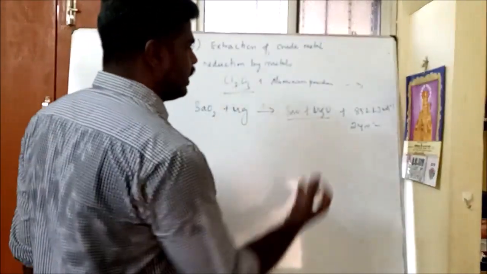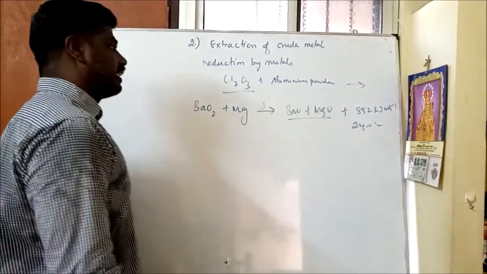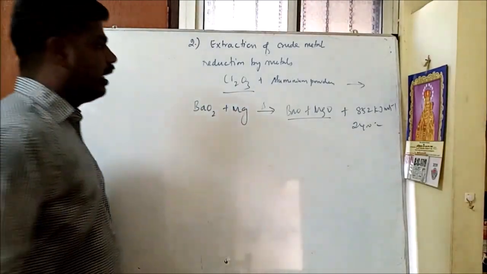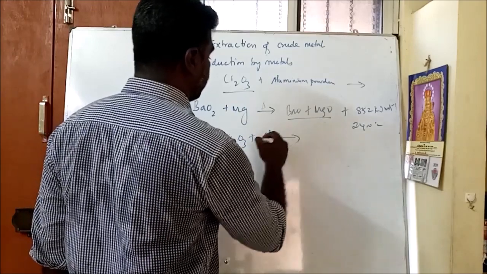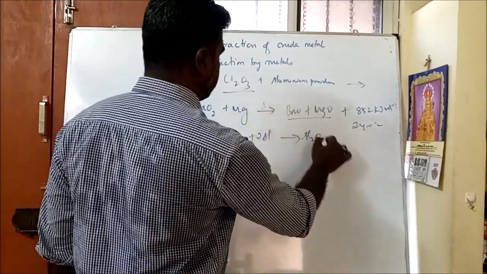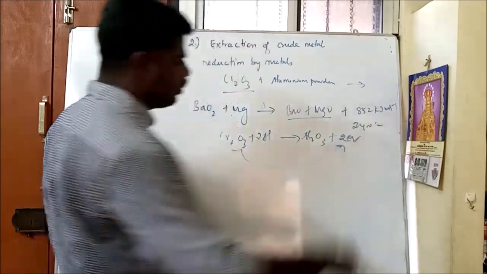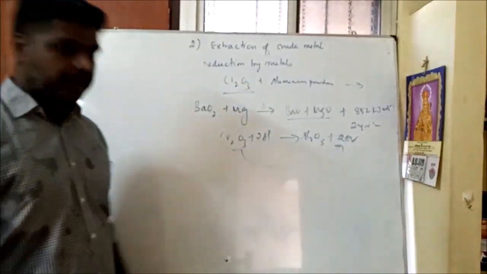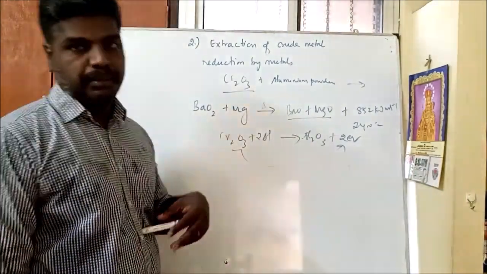With the help of this enthalpy, I mean heat, we can start the reaction. Metal oxide mixed with the aluminum powder forms aluminum oxide plus chromium. Here the metal oxide is reduced to metal. So this is one of the methods of reducing metal oxide to metal.